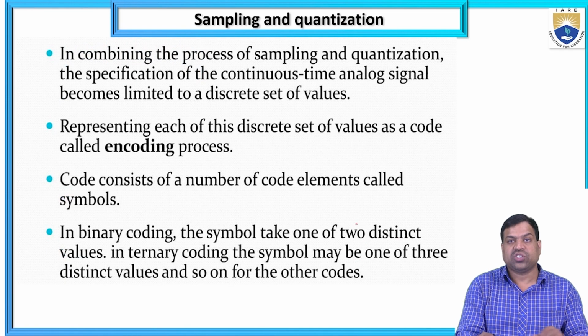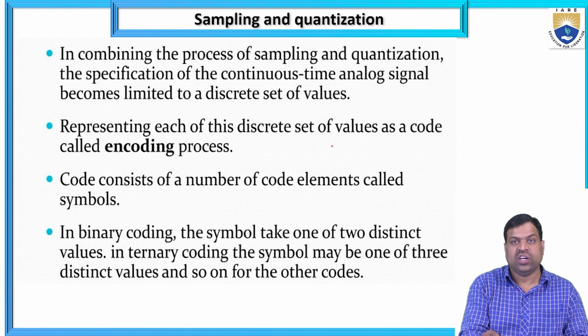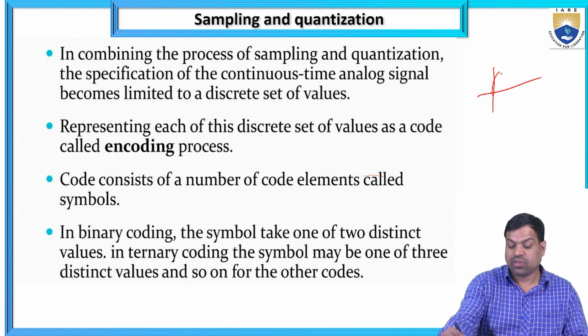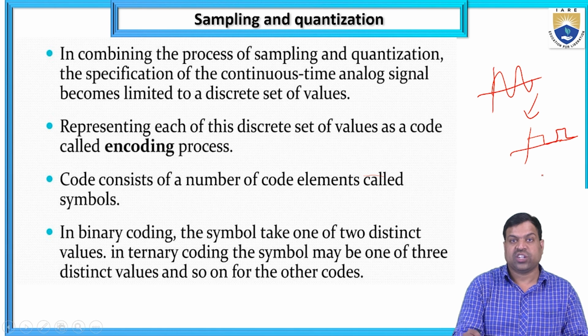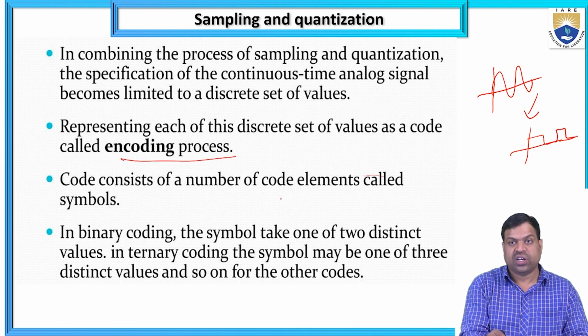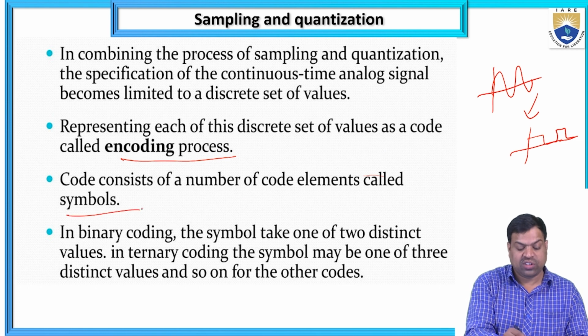So, in combination, the process of sampling and quantization limits the specification of the continuous-time analog signal to a discrete time. Okay, so continuous is converted to digital. In this representation, each of this discrete set of values is assigned a code, called the encoding process. The code consists of a number of code elements called symbols.